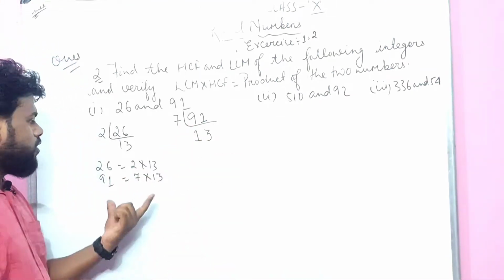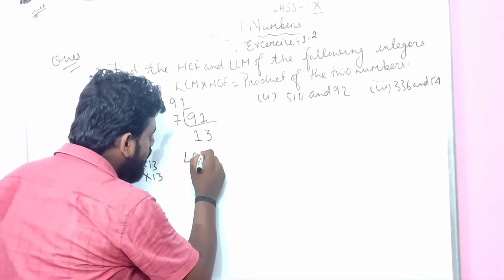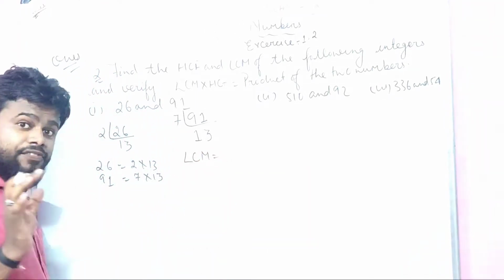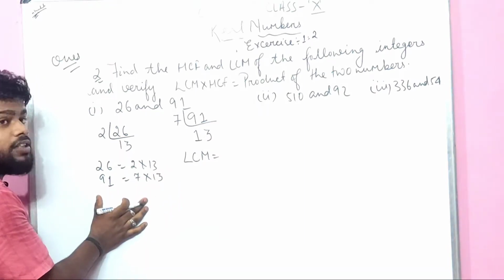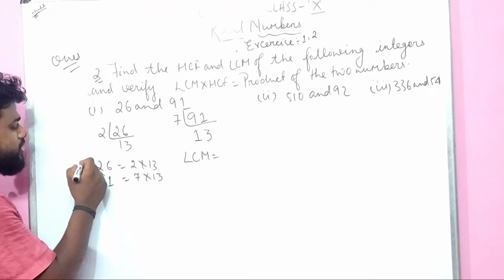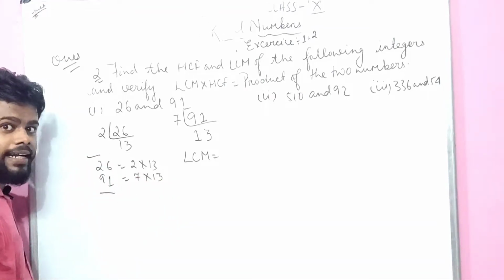So see, what did I get over here? So the LCM, how to find out the LCM? Very important. I have got the product of two numbers. I have got the factors of two numbers. What are the factors of 26? The factors of 26 are 2 times 13. The factors of 91 are 7 times 13, right?